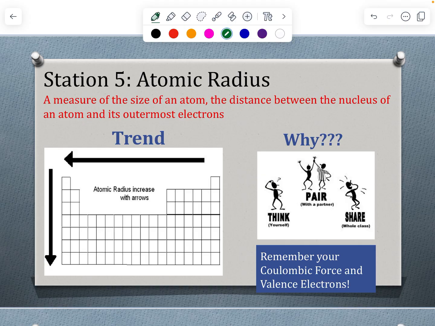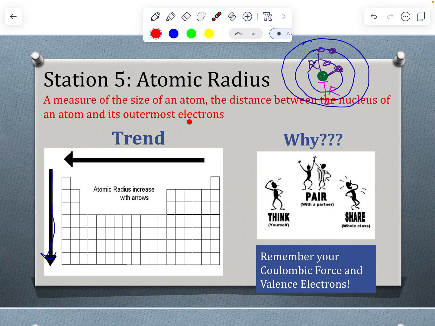And if you think radius of the circle, atomic radius is similar. Here's my nucleus in green, and I have whatever energy levels of electrons, if I just think about this in terms of a Bohr model. Well, as I'm going down those energy levels, if I have 1 valence electron here, those are pretty close. But then if this shell is full, now my valence electrons are in the 2nd energy level, and that radius is going to get farther away. And so atomic radius is looking at the distance between the nucleus and the outermost valence electrons, so in that highest energy level.